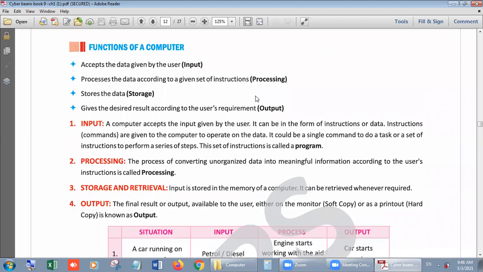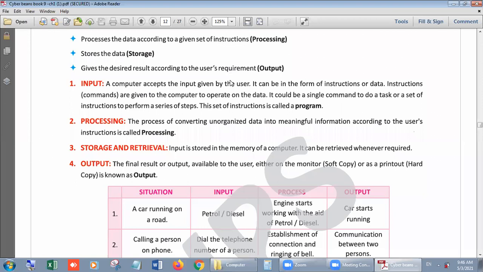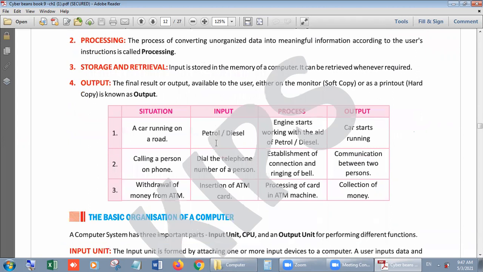Okay, now we are coming to the functions of a computer. As I told you, we have four types of functions basically. Number one, input. Second is processing. Third is storage, and fourth is output. We have some examples of it with us.